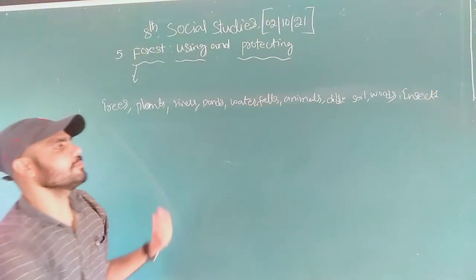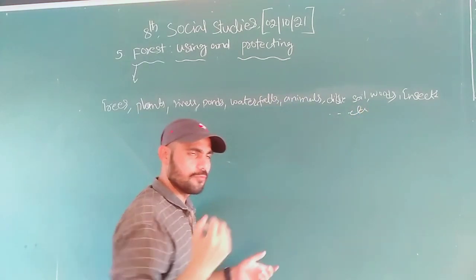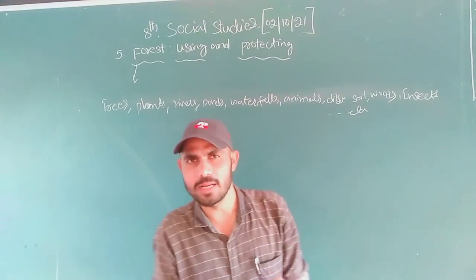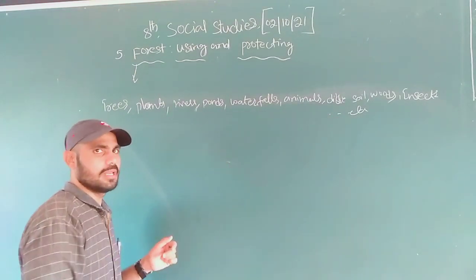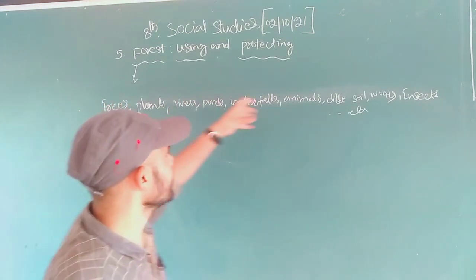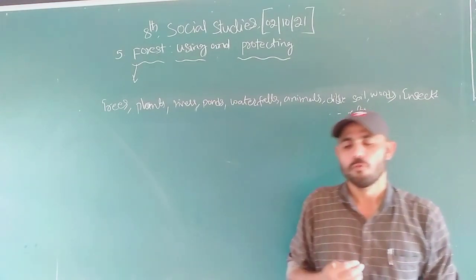Not only this, we can find minerals also, and medicinal trees and leaves used for medicine also. All those things we can find in the forest.